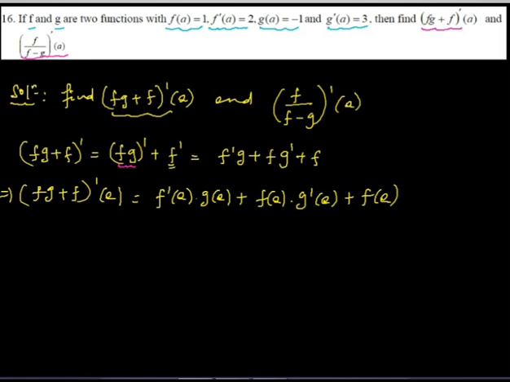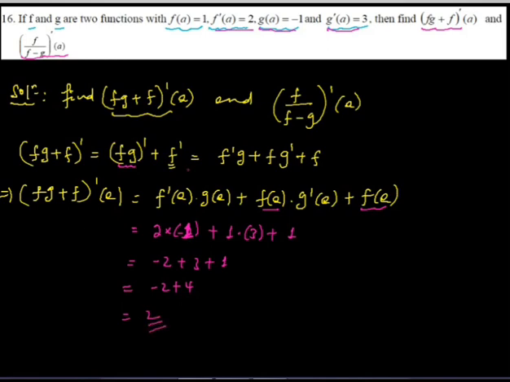We have all of these given. f derivative at a is 2, times g at a, which is minus 1, so substitute minus 1, plus f of a is 1, times g derivative at a which is 3, plus f derivative at a, already given as 2. So 2 times minus 1 is minus 2, plus 3, plus 2. The result is 3.